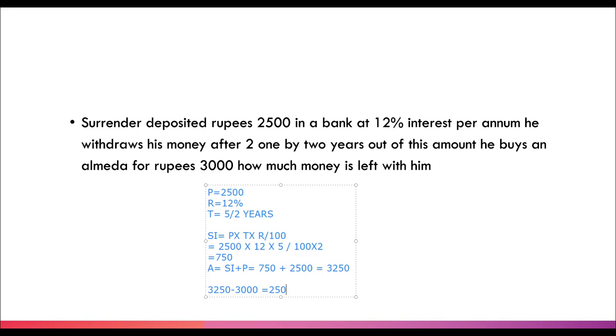Great. So this is a word problem, and this can come for 3 or 4 marks. So some main points you have to keep in mind is you have to write principal, rate of interest, time, formula for simple interest, formula for amount. Then you have to write: money left is equal to amount minus cost of Almirah. Don't forget any of the formulas, and that will give you complete 4 marks. You can trust me.